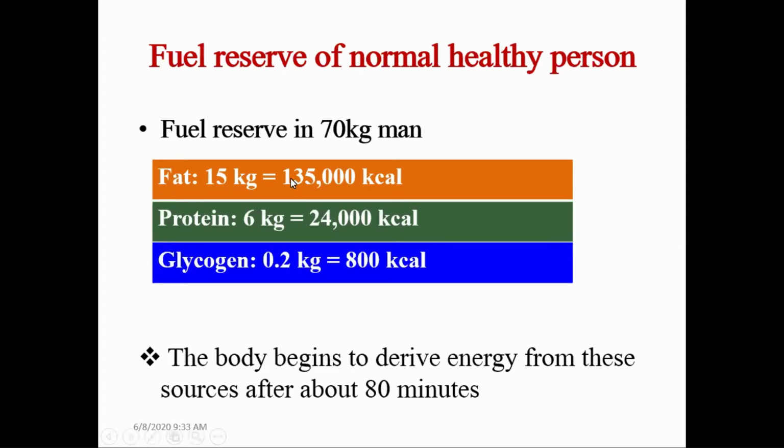The fuel reserve in a 70 kg man is around 15 kg of fat, which can provide around 135,000 kilocalories of energy. Protein is 6 kg, which can provide approximately 24,000 kilocalories of energy. Carbohydrate in the form of glycogen is present at around 0.2 kilogram, and that can provide approximately 800 kilocalories of energy.